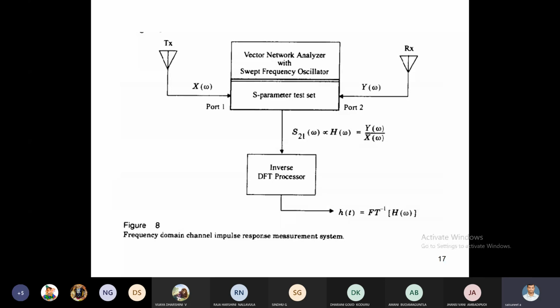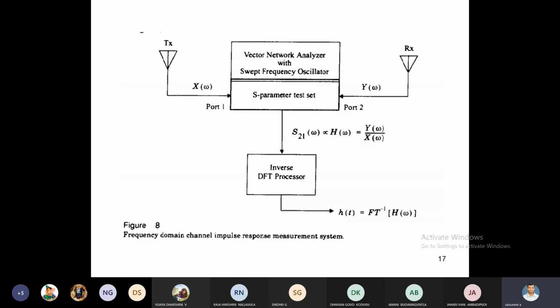Once we find H of omega, suppose we want it in terms of time domain, we apply the inverse DFT processor. Then finally we get H of t. That is, first we calculate the impulse response model in the frequency domain, then apply the inverse DFT processor, and finally we calculate H of t in the time domain.